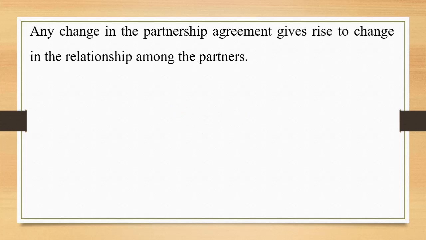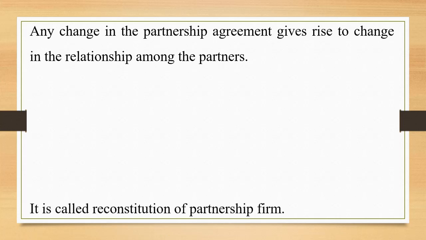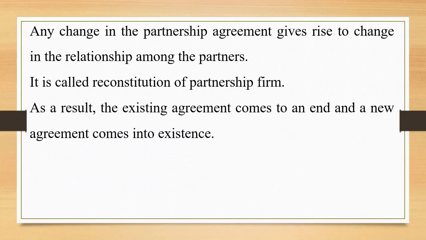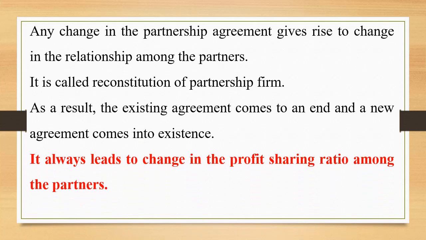Any change in the partnership agreement gives rise to the change in the relationship among the partners. It is called reconstitution of partnership firm. And as a result, the existing agreement comes to an end and a new agreement comes into existence. It always leads to change in the profit sharing ratio among the partners. Do remember this. This is going to be the most important factor at the time of reconstitution, whether it is change in profit and loss ratio, admission, retirement, death, the profit sharing ratio among the partners will change.